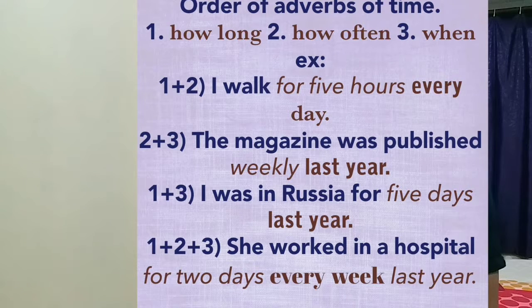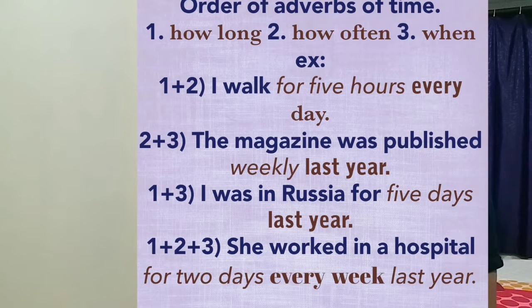Now we will see how to place them, how to give them the correct order in a single sentence. The correct order is: first, how long; second, how often; and third, when. Let us see how long and how often in a single sentence. I walk for 5 hours every day.